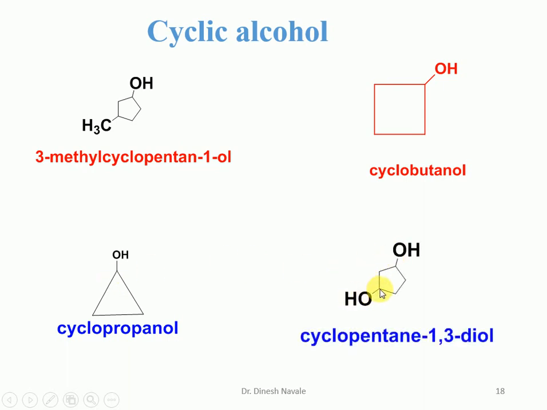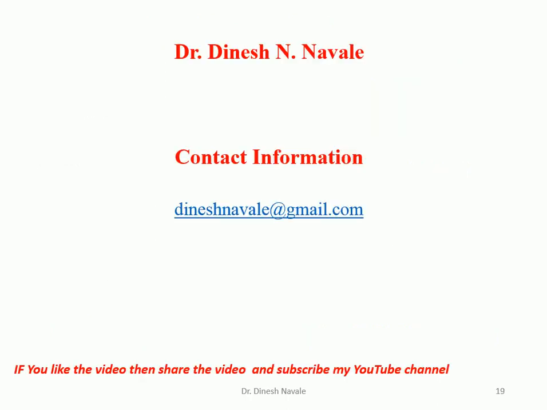Now 2 OH are there. So we have to give the OH as number 1, 2, 3. So it is cyclopentane-1,3-diol, because the positions of the OH will be carbon number 1 and carbon number 3. So during this video, we have seen the IUPAC nomenclature for alcohols, for 1 alcohol functional group, 2 alcohol, 3 alcohol. We have also seen the IUPAC nomenclature for the cyclic alcohol.